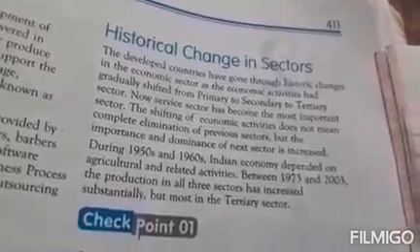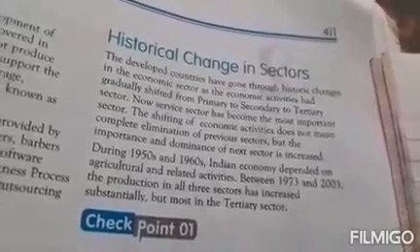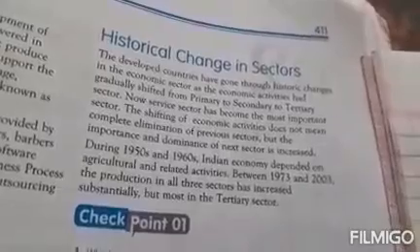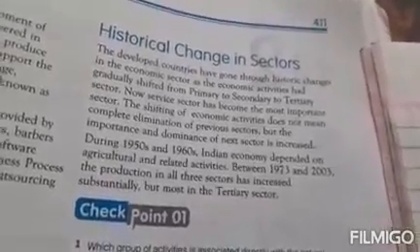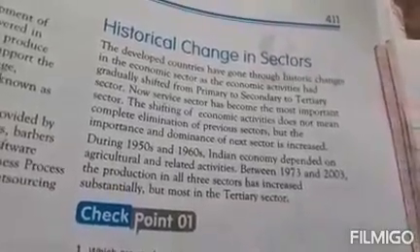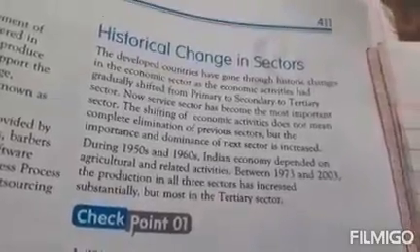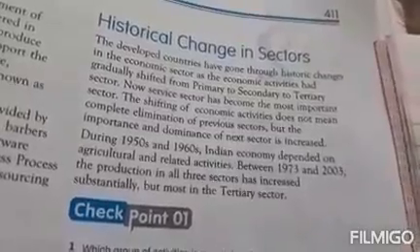A few decades later, what happened? The tertiary sector became an important sector. Why? Because the income of the people started increasing, and they had lots of money to spend.